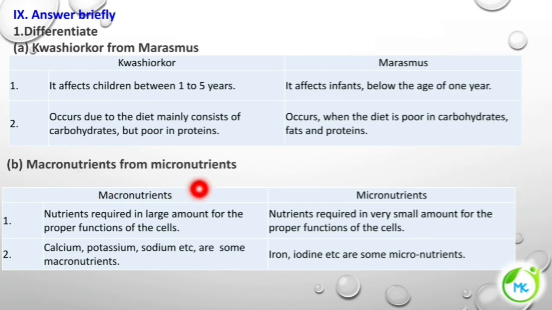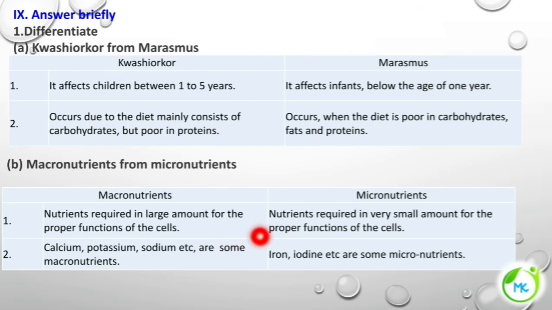Differentiate macronutrients from micronutrients. Macronutrients are the nutrients required in large amount for the proper function of the cell. Micronutrients are nutrients required in very small amount for the proper function of the cell. Example for macronutrients: calcium, potassium, sodium, etc.